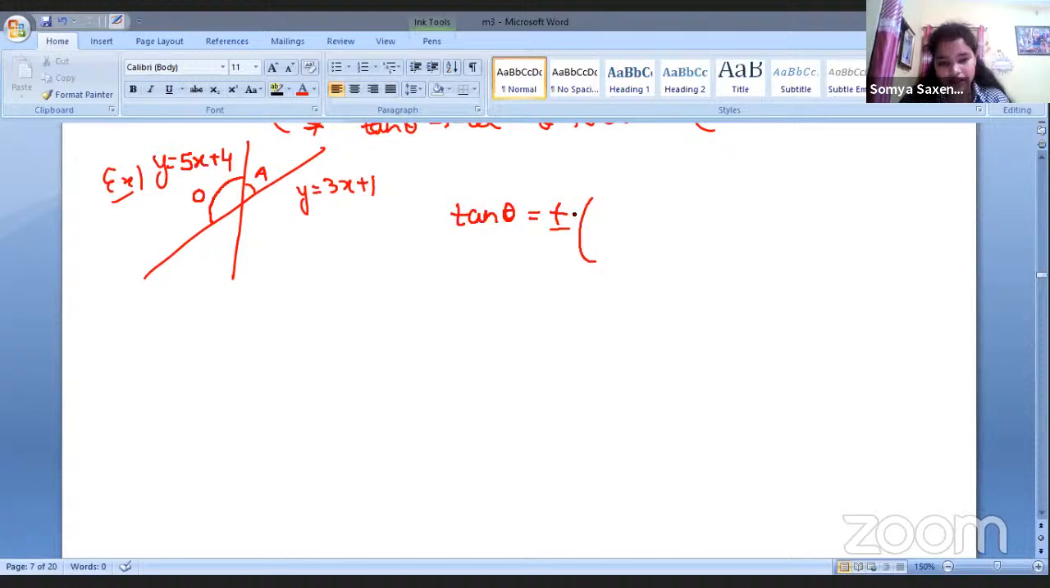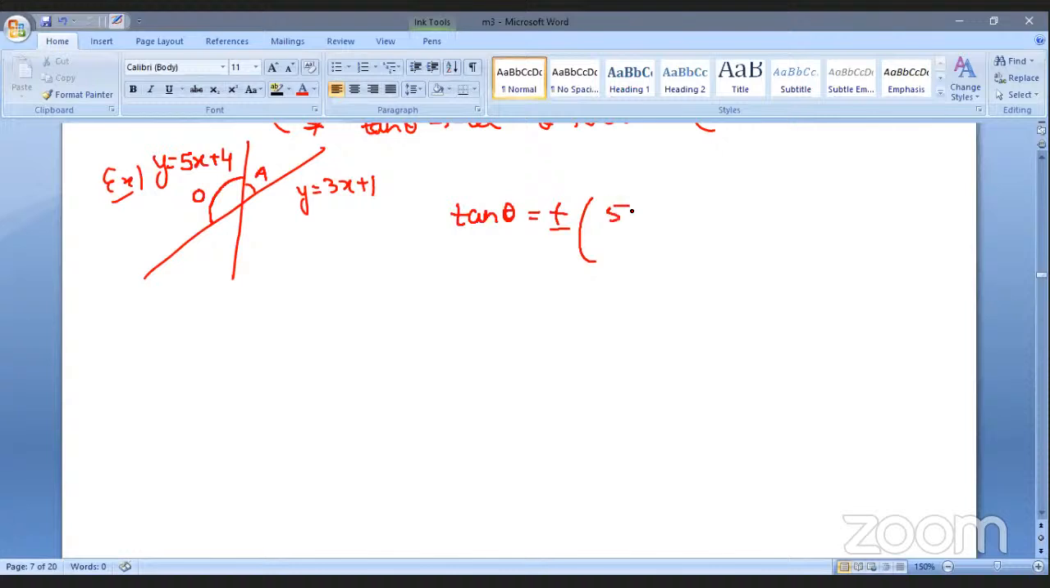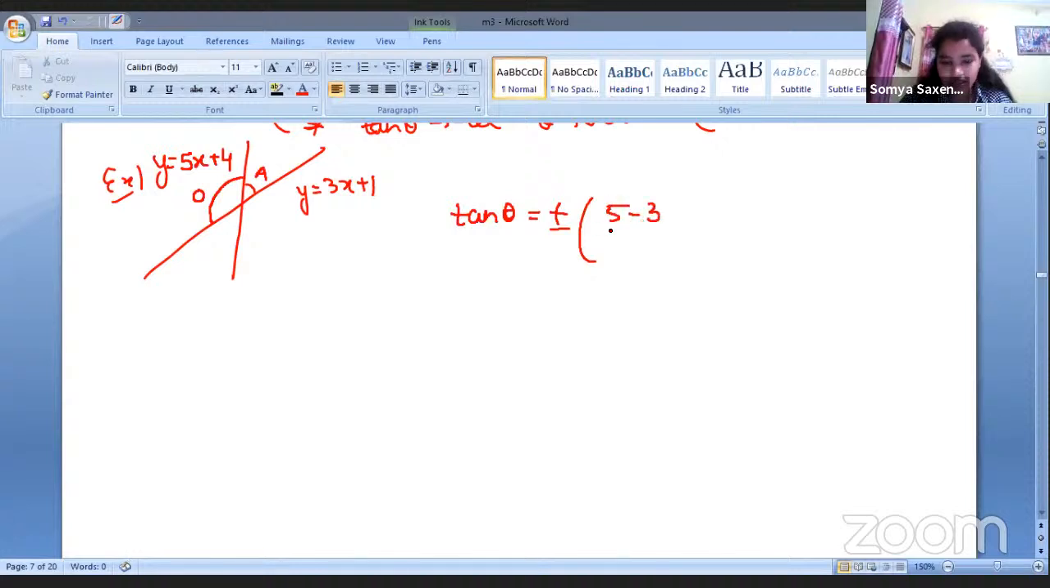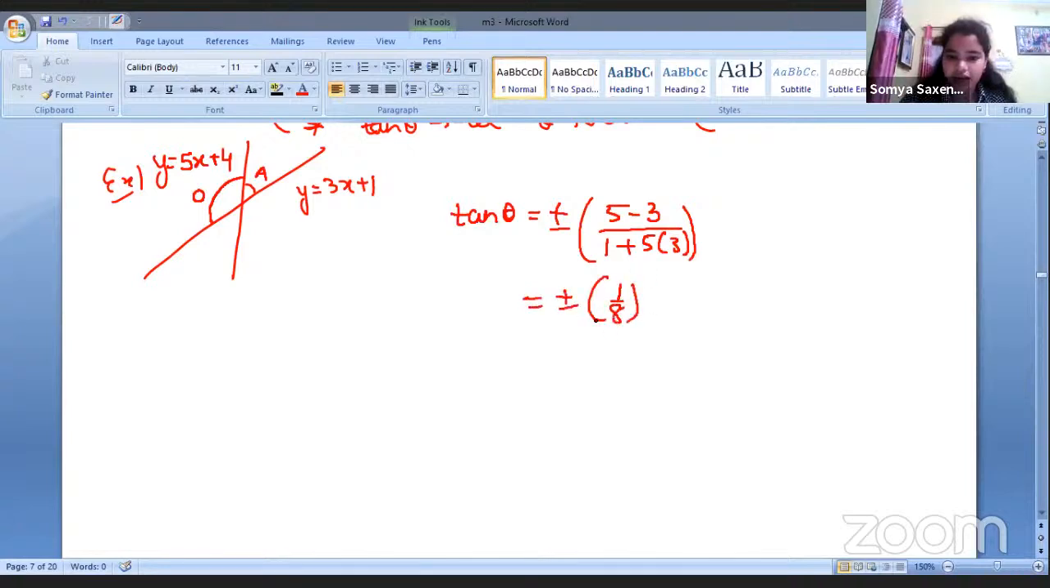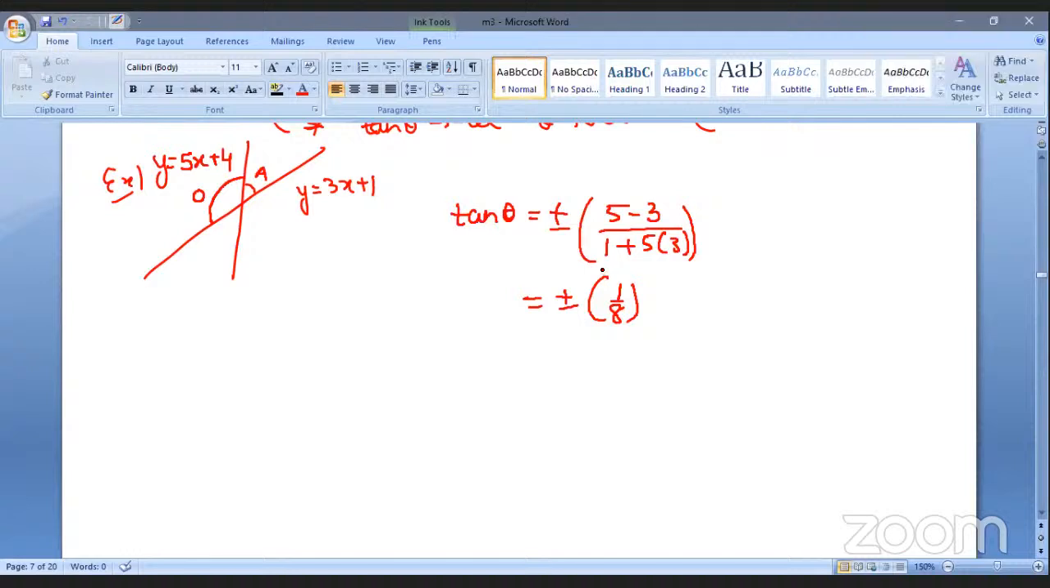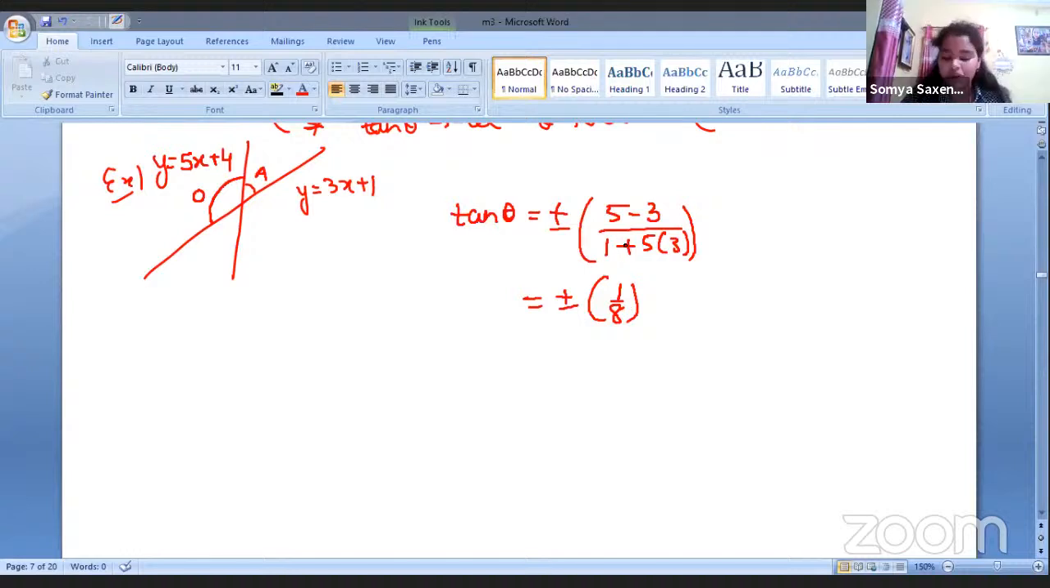Okay, if you're writing the plus minus both, so m2 will be 5, 5 minus 3 upon 1 plus 5 into 3, right? So we got 1 upon 8 easily. Sorry, not 1 upon 8, 2 upon 16. Okay, 2 upon 16. So we got 1 upon 8. Okay, plus minus 1 upon 8.